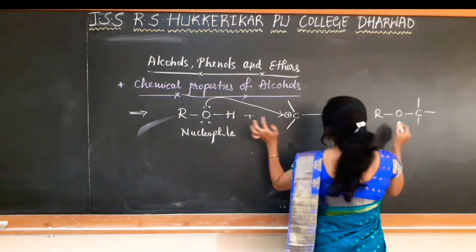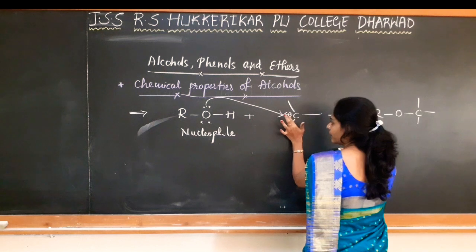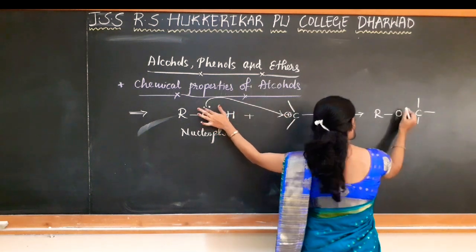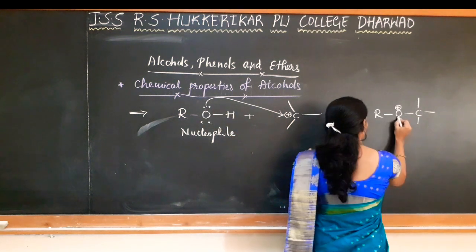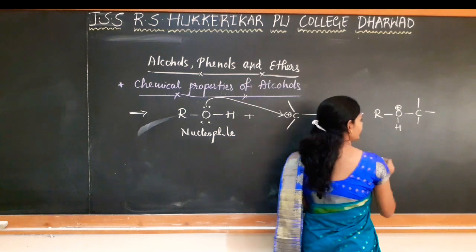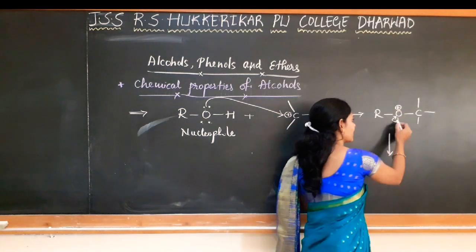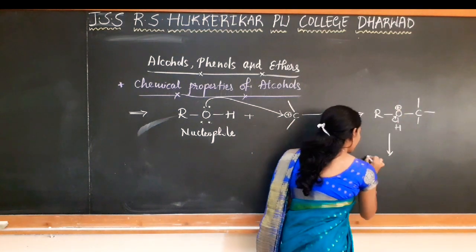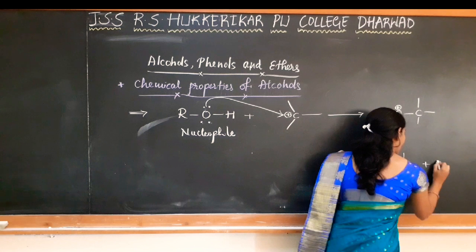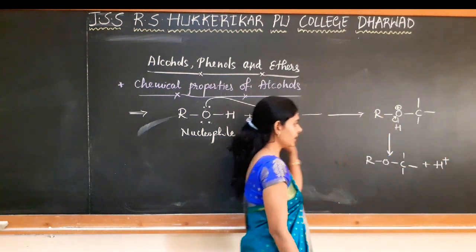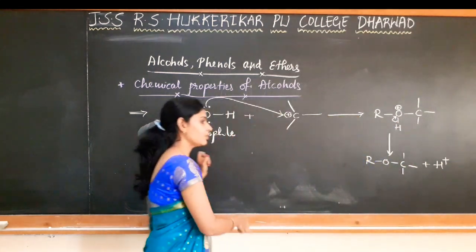See here, oxygen now, as the lone pair of electrons is given to the carbon to form a bond, the positive charge present on the carbon is shifted onto the oxygen as it gives its electrons. So there is a bond between oxygen and carbon now, and oxygen is having one hydrogen which is removed in the next step. As oxygen is more electronegative, it can't bear the positive charge, it withdraws electrons from the OH bond and a final, stable compound is formed and H goes off as H plus. So in this case you can observe that there is a cleavage of the OH bond, right? There is a cleavage of the OH bond.